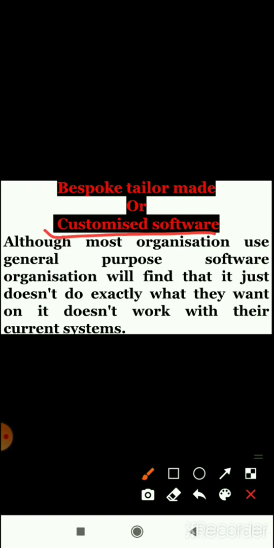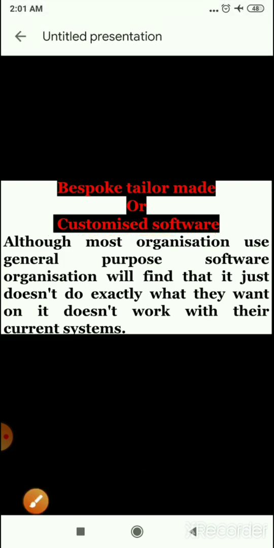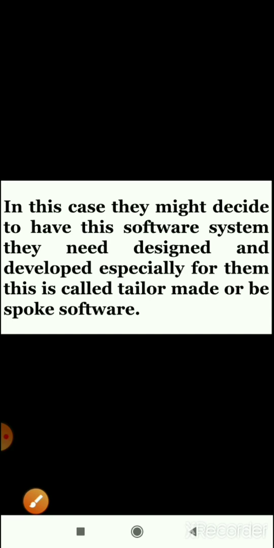Here it is written, most organizations use general purpose software, but the organization will find that it does not do exactly what they want, or it does not work with their current system. In this case, they might decide to have the software system they need designed and developed specially for them, that is called tailor-made or bespoke software.